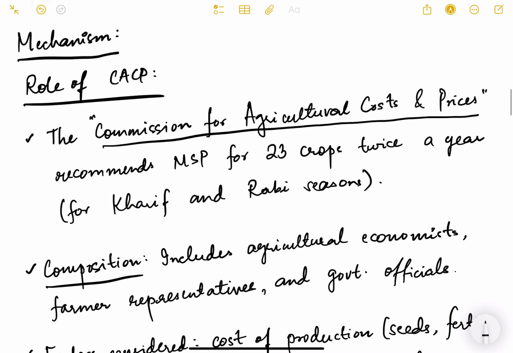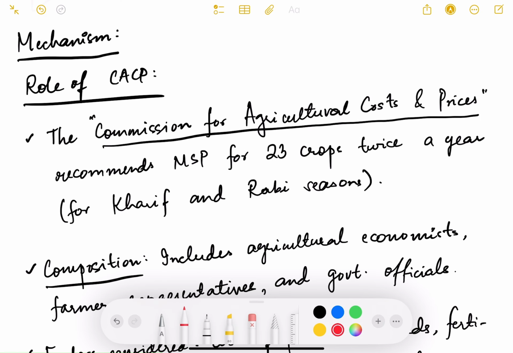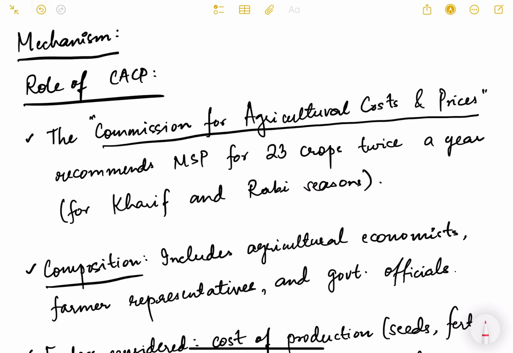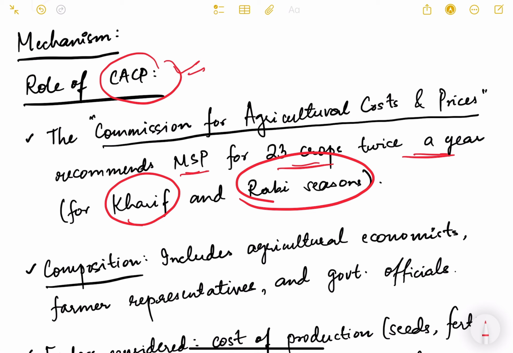Then what is the mechanism of operation of MSP? What is the role of CACP? First let us see. CACP is the Commission for Agricultural Costs and Prices. It recommends MSP for 23 crops twice a year, that is for Kharif and Rabi. So every year this commission will recommend what should be the MSP for these 23 crops.